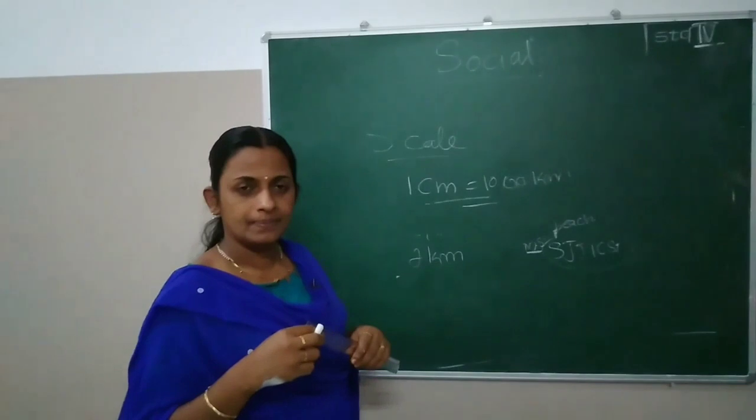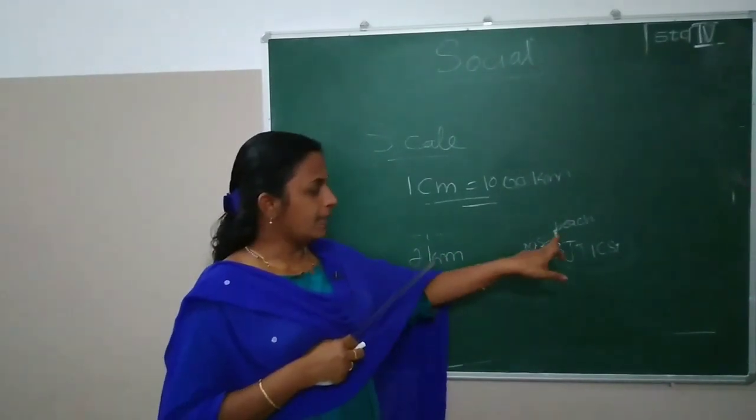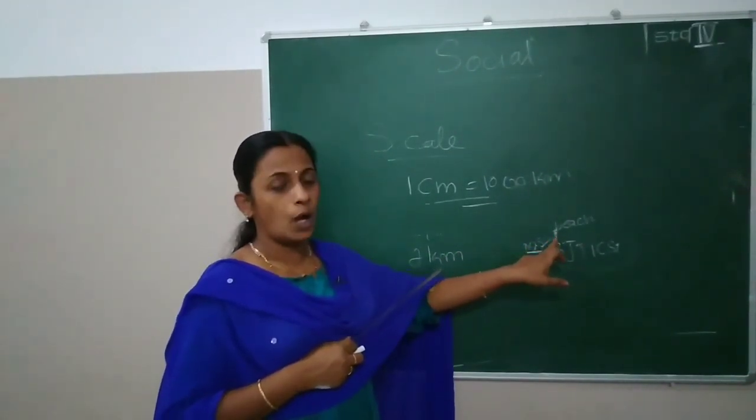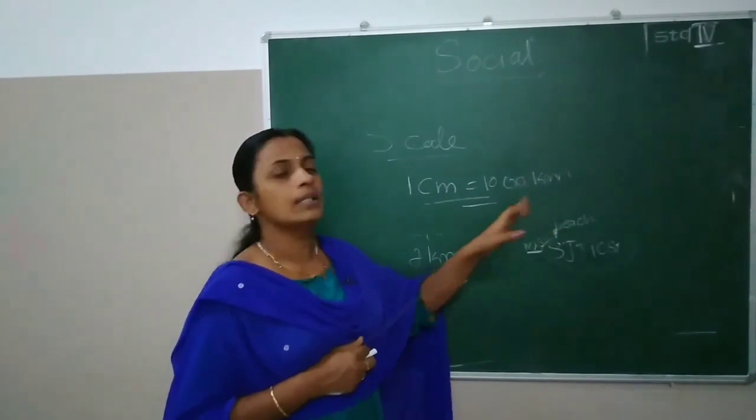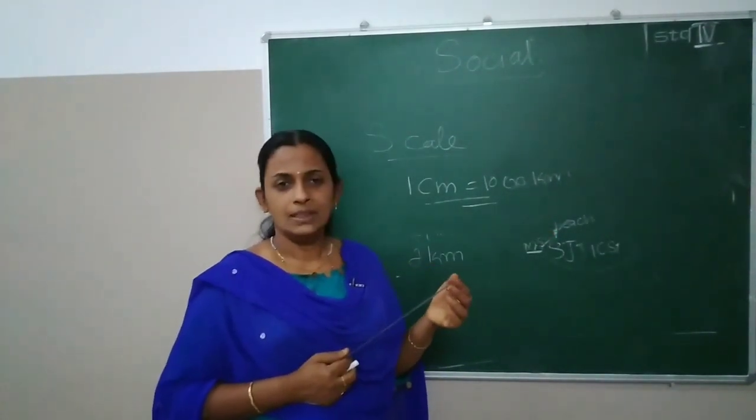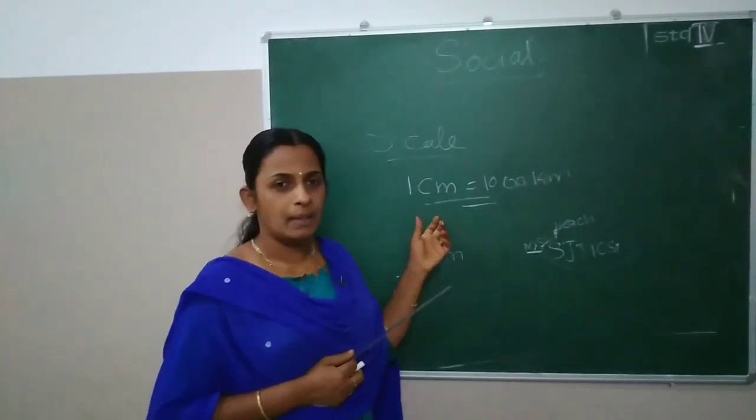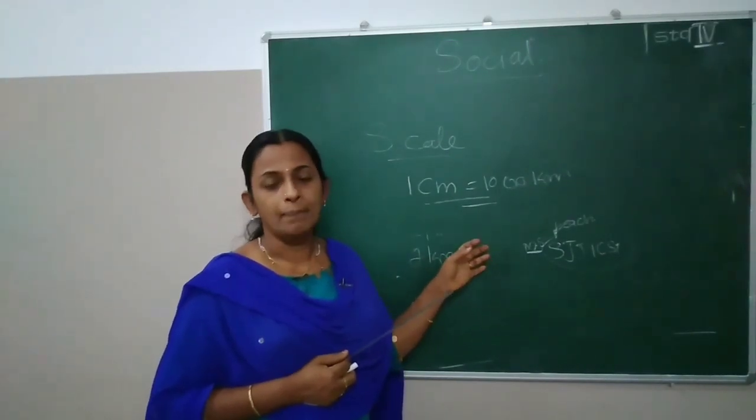1000 kilometers. So that map means this 1 centimeter shows how many kilometers? 1000 kilometers. Got it? This is what is meant by the scale of a map.